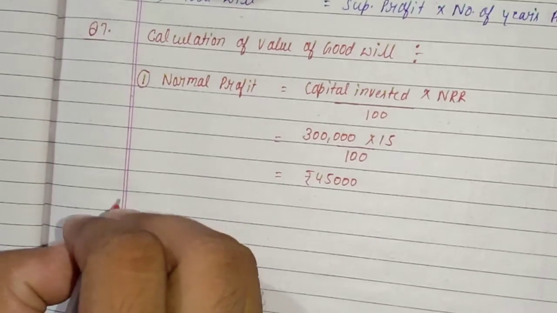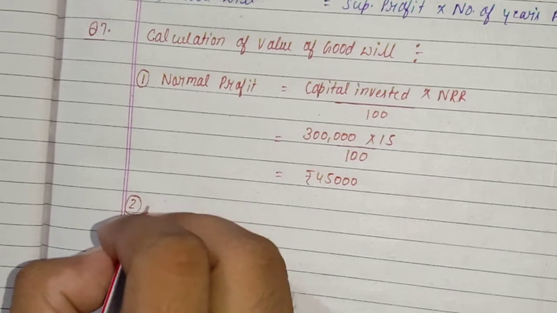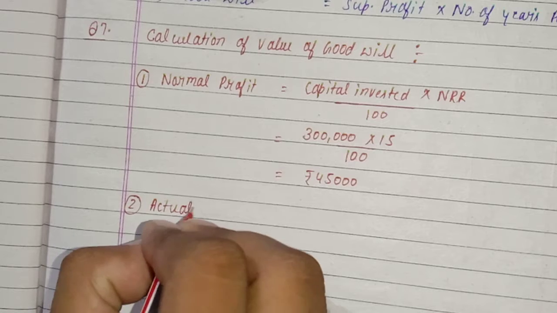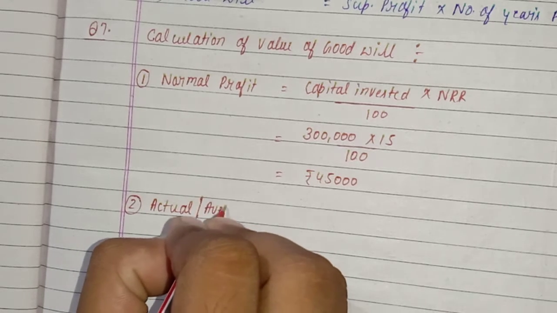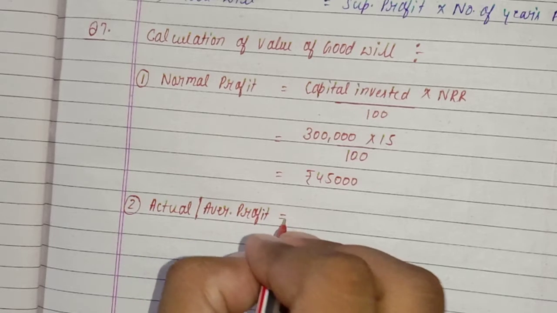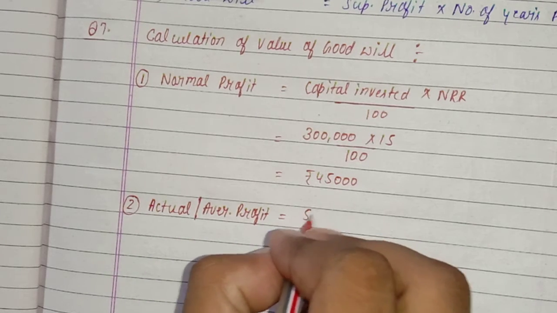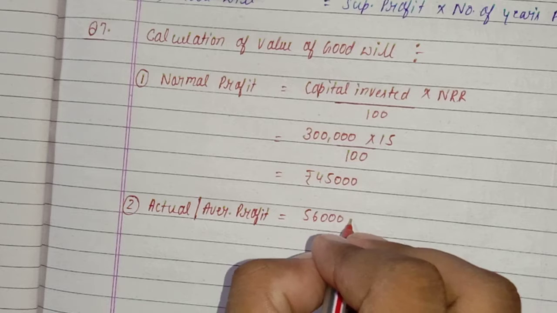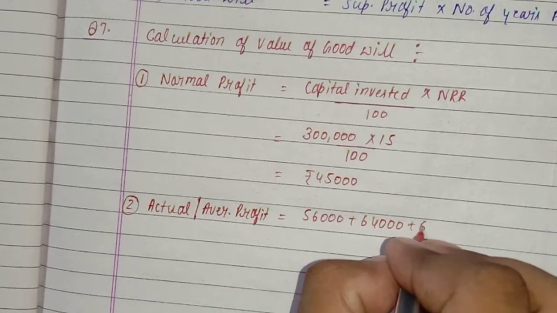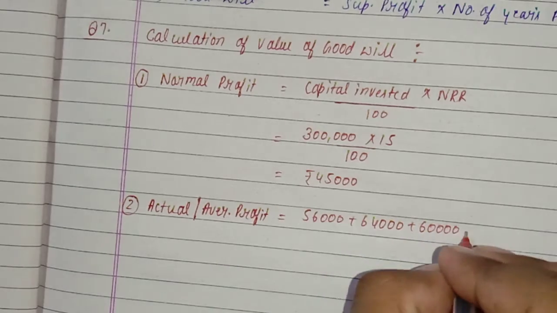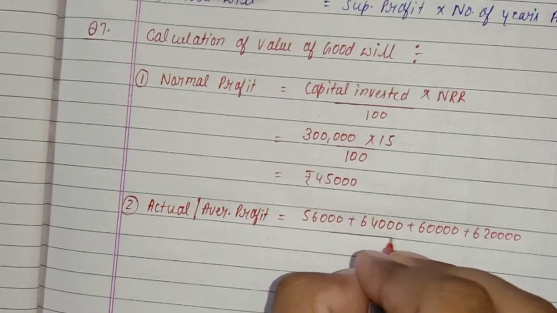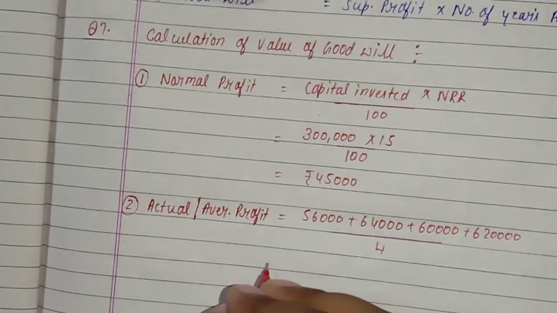Okay. Second step, you will calculate actual profit or average profit. Formula of average profit: add all these profits, that is 56,000 plus 64,000 plus 60,000 plus 62,000 and divide by number of years.